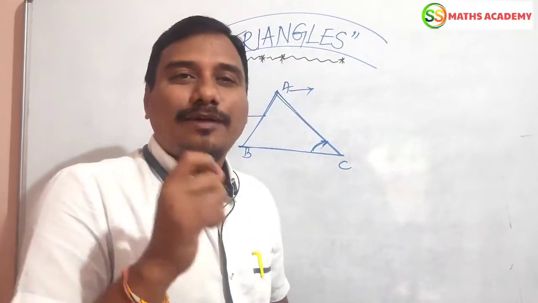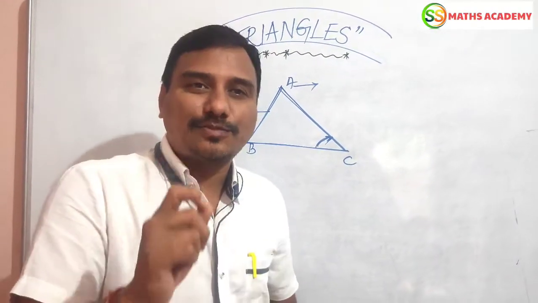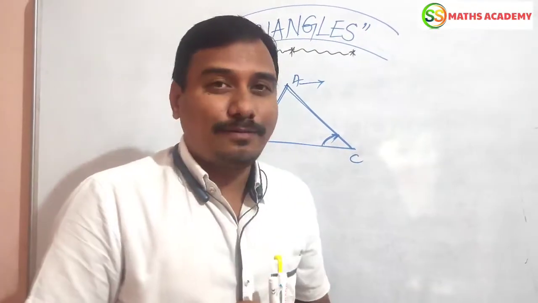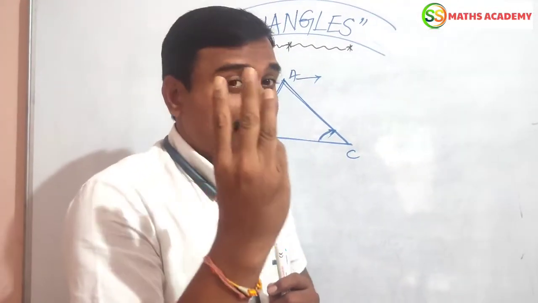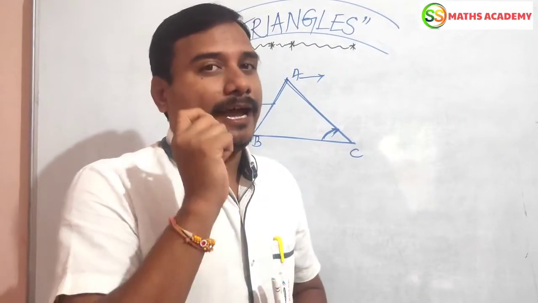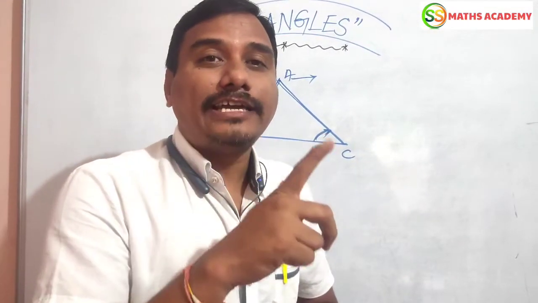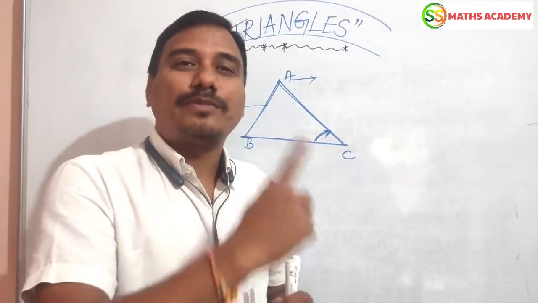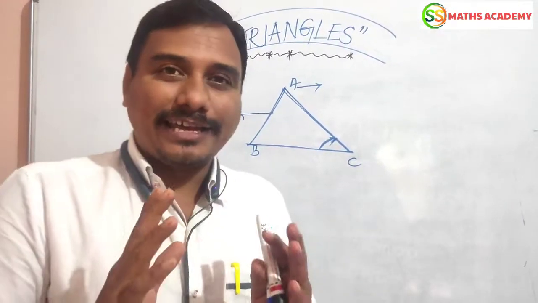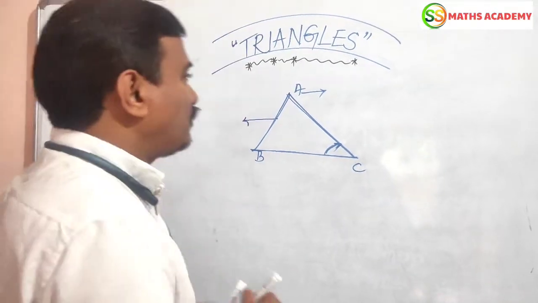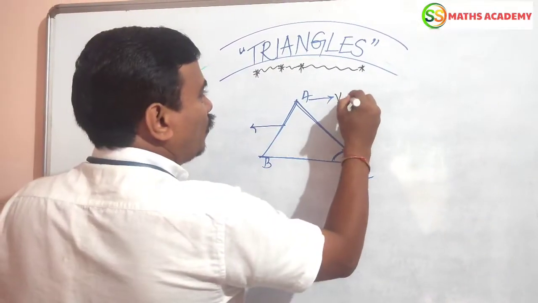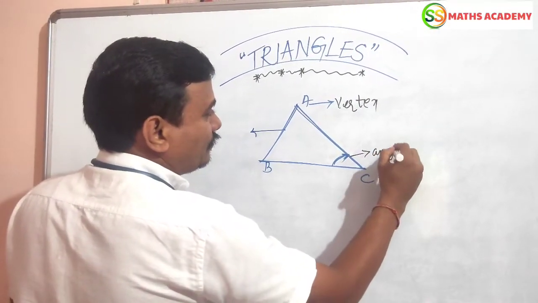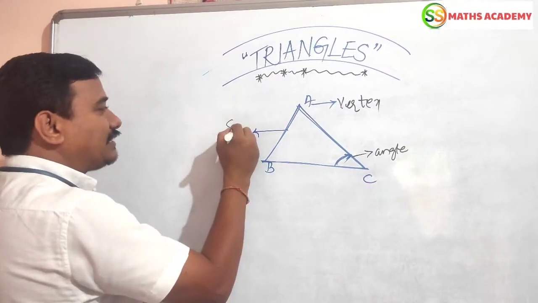In this class I am going to explain how triangles can be classified by the lengths of their sides, 3 types, and by the sizes of their angles, also divided into 3 types. That I am going to explain in today's class. Let us see. Every triangle has some parts: this is called a vertex, this is called an angle, this is called a side.